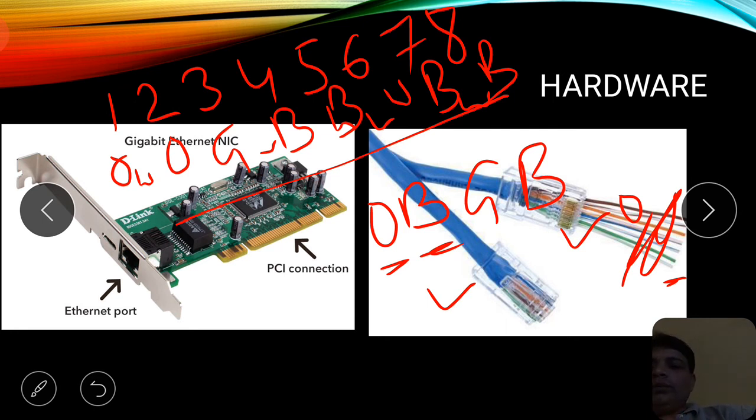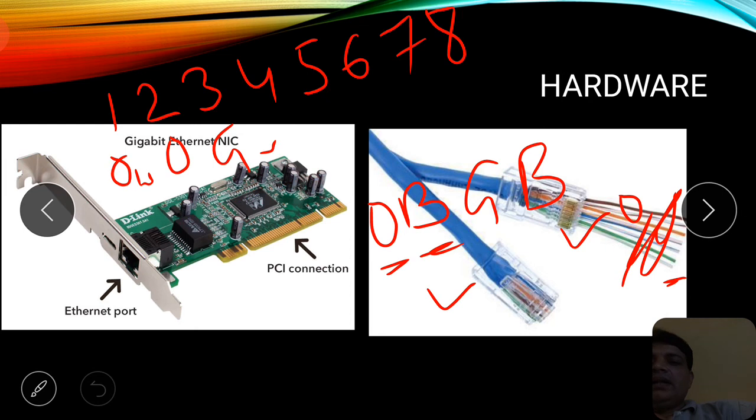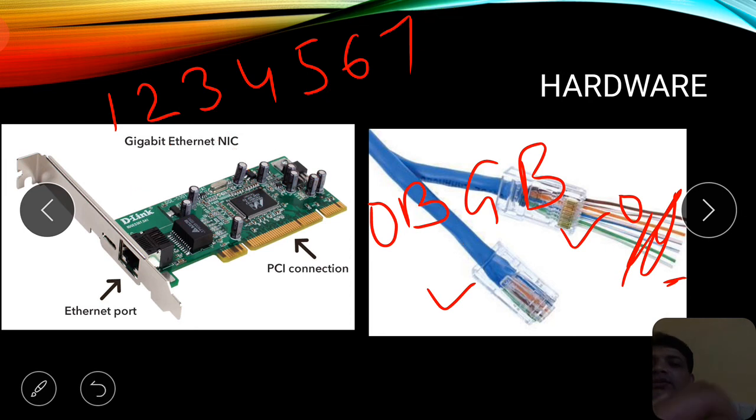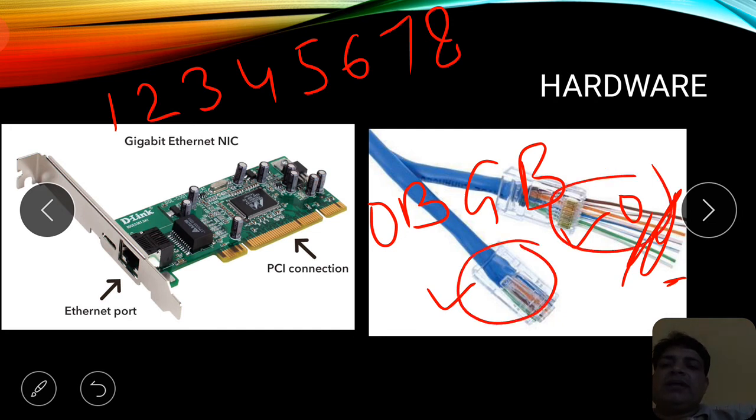What you need to remember right now is that whenever we connect two same devices, we need to have a different type of connector at both the ends. And how is that connector considered different?